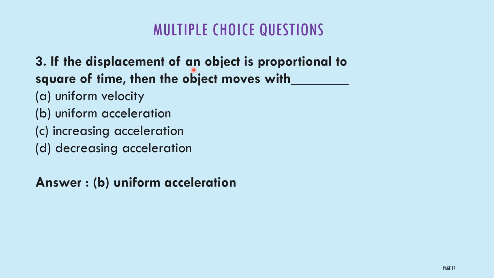If the displacement of an object is proportional to the square of time, then the object moves with: A uniform velocity, B uniform acceleration, C increasing acceleration, D decreasing acceleration. The correct answer is uniform acceleration. In the case of uniform acceleration, the velocity changes at a regular rate at each and every point of time. Therefore, the displacement of an object is directly proportional to the square of the time in the case of uniform acceleration.